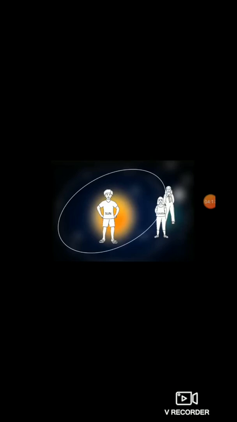Give them roles of the sun, moon and the earth. Make the sun stand in the middle. And draw an elliptical orbit around the sun.